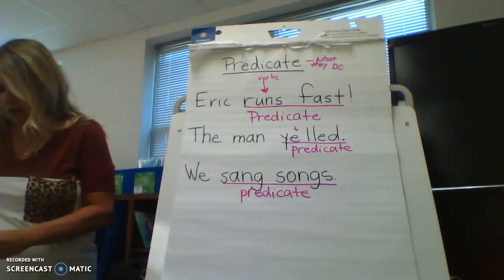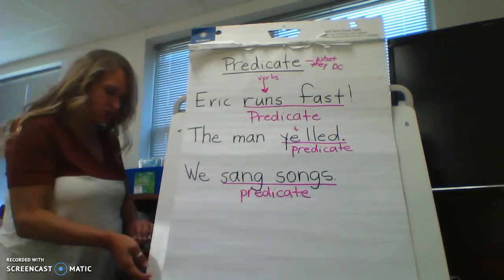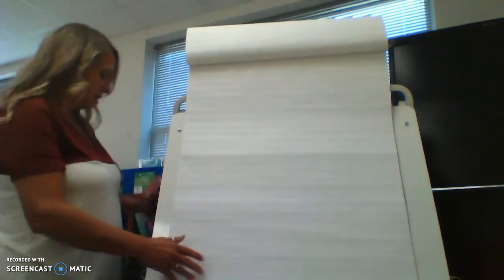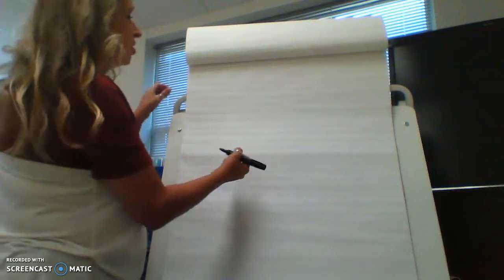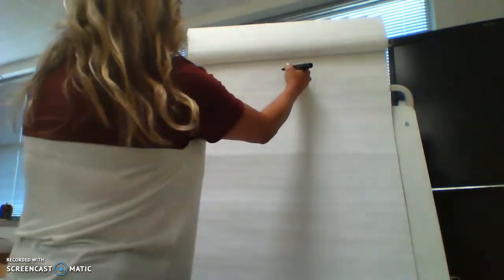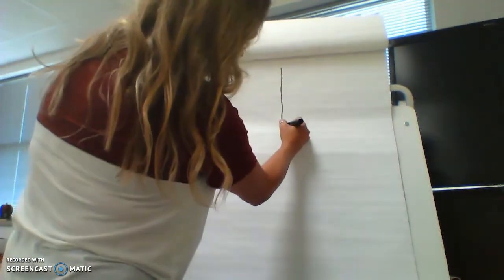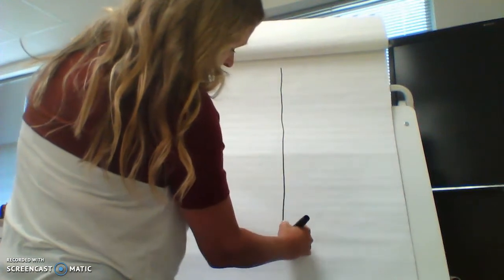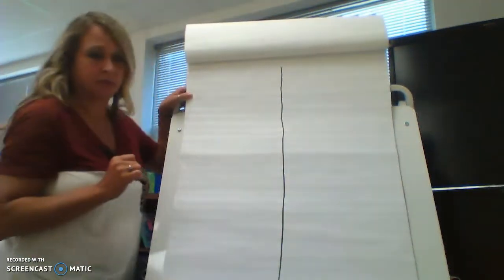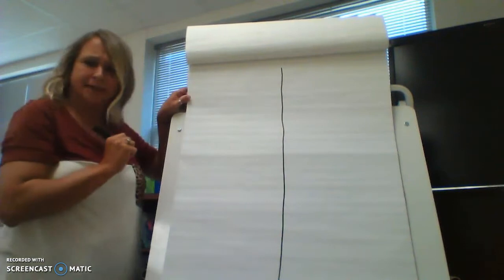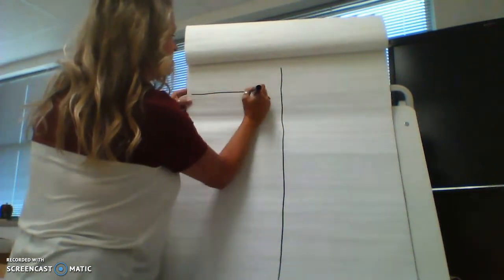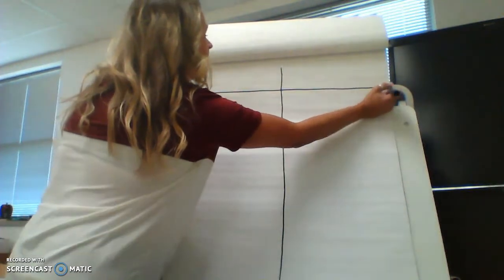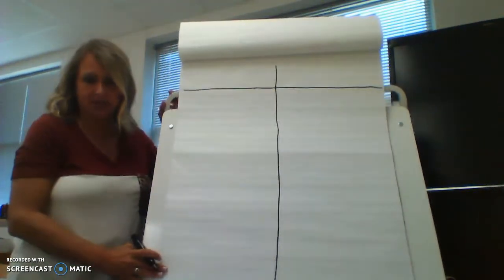All right, so now we're going to draw something in our journal. It's going to look like this. It's called a T-chart. Okay, that doesn't look like a T-chart yet, does it? All right, now it's called a T-chart.